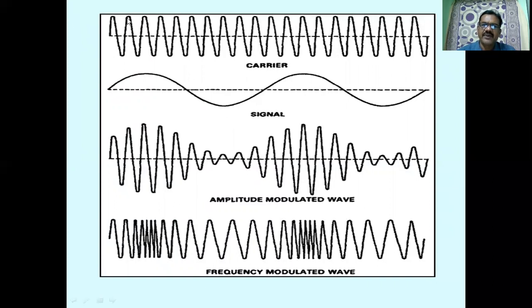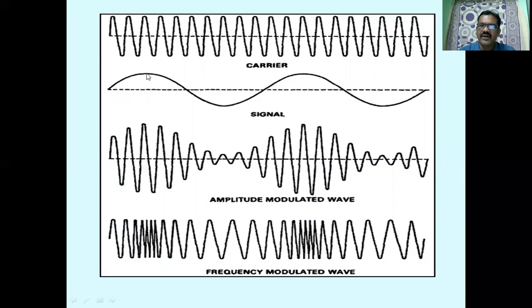Unmodulated carrier means the amplitude of the carrier pulses is the same before modulation. Frequency is the same, phase is also the same. The amplitude of the message signal is increasing from here to here, and from here to here the amplitude is decreasing.